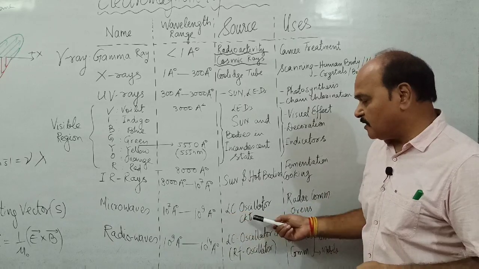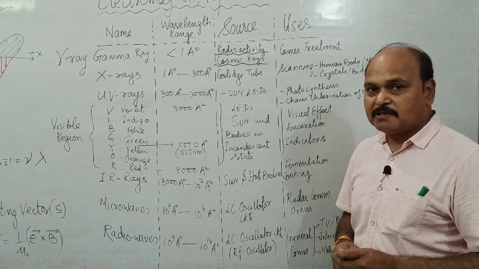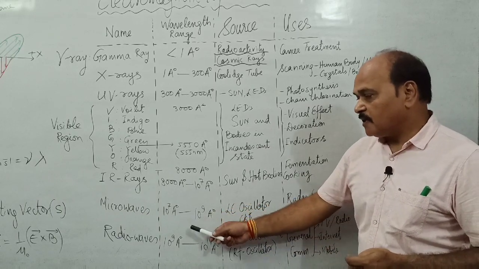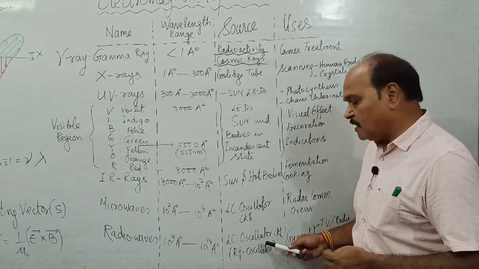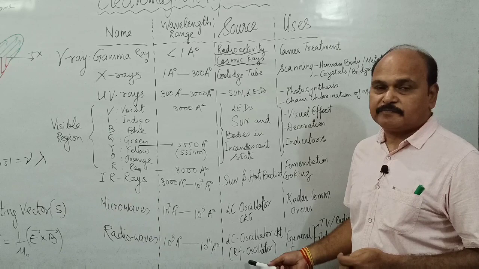Microwaves are produced by an LC oscillator. These are special electronic circuits where L and C are in parallel combination. So an LC oscillator is used to produce microwaves, and radio waves are also produced by an LC oscillator. They are also called radio frequency oscillators.